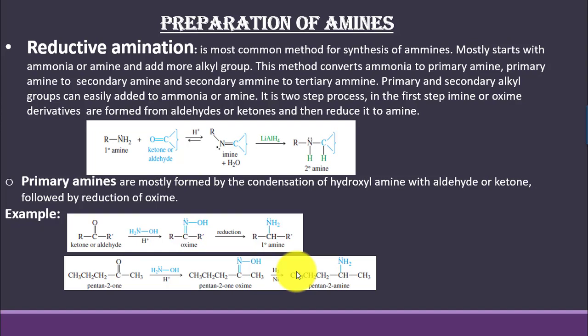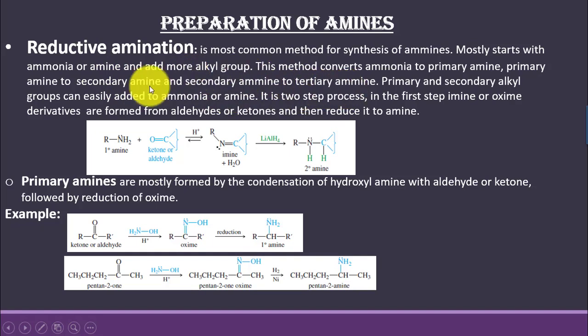Reductive amination. In this method we react ammonia or an amine with an aldehyde or a ketone, and this results in the formation of an imine or an oxime as an intermediate, which on further reduction leads to the formation of amine. It is the most common method for the synthesis of amines, and mostly starts with ammonia or an amine and adds more alkyl groups. This method converts ammonia to primary amine, primary amine to secondary amine, and secondary amine to tertiary amine.